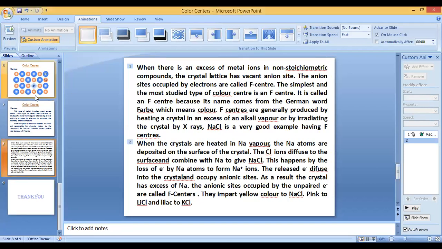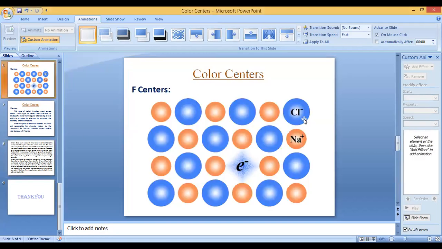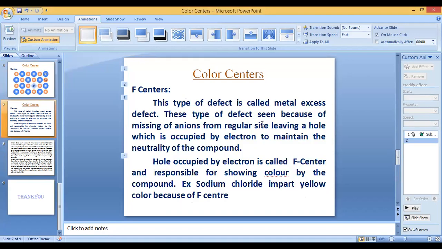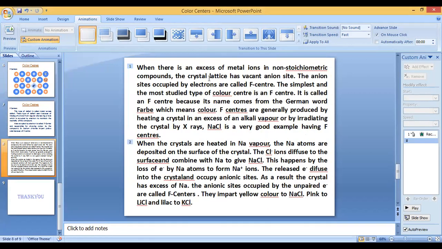So this is the example for the F center. Na plus and Cl minus. The negative ion is replaced with an electron. When there is an excess of metal ion in a non-stoichiometric compound, the crystal lattice has a vacant ion site. The anion sites occupied by electrons are called F centers. The simplest and most studied type of color center is the F center. It is called an F center because its name comes from the German word Farbe, which means color.